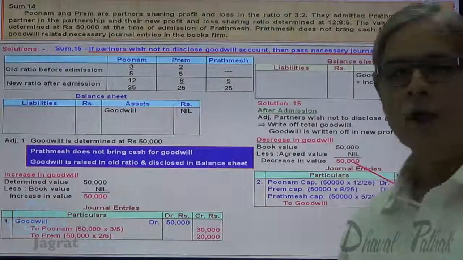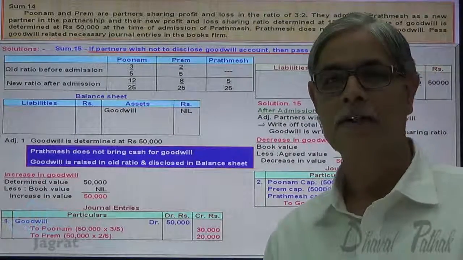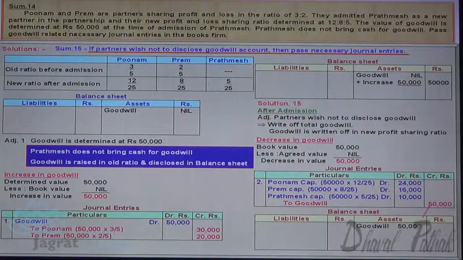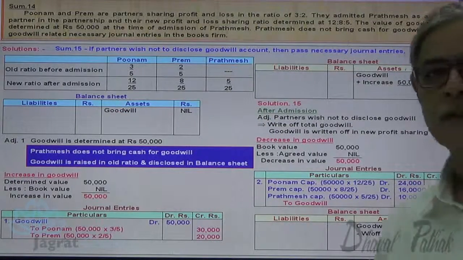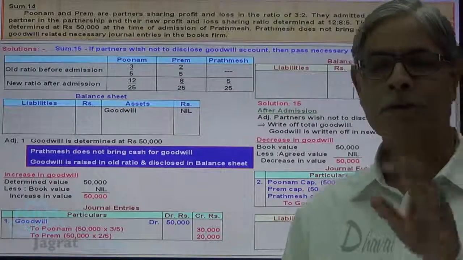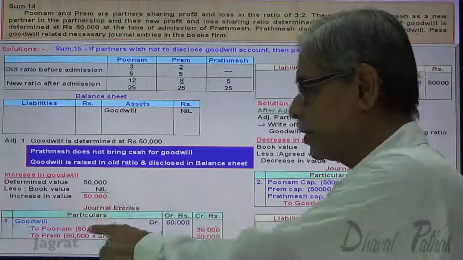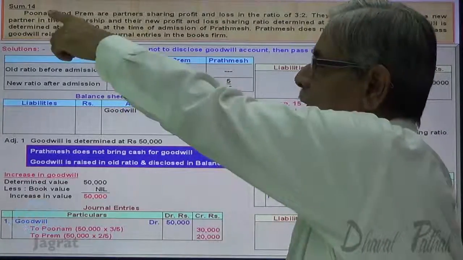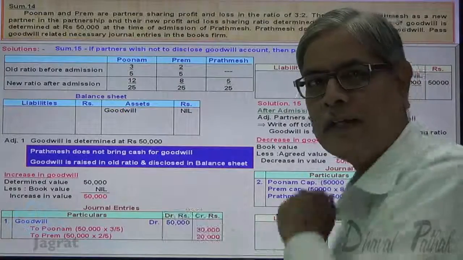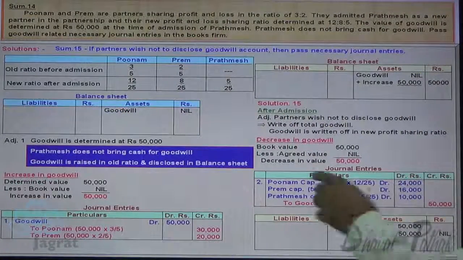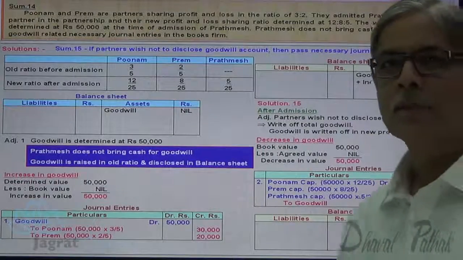Now after writing it off, how will goodwill appear in the balance sheet? Just observe. The book value was 50,000, amount written off, goodwill appears in the balance sheet 0. So no goodwill appears. This is how first we raise the goodwill, then we write it off. Here I have written journal entry number 1 under sum number 14 wherein goodwill is raised. This is the solution to sum number 15 where the goodwill is written off. This is the journal entry for writing off the goodwill.